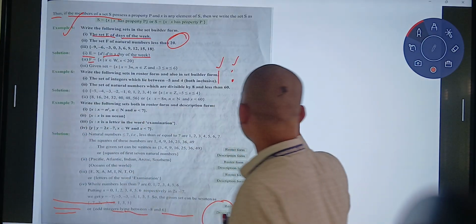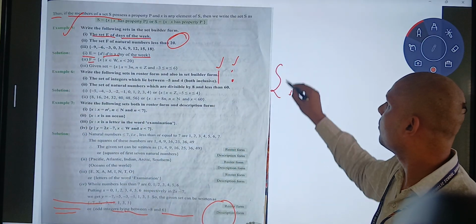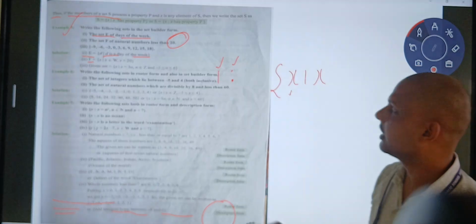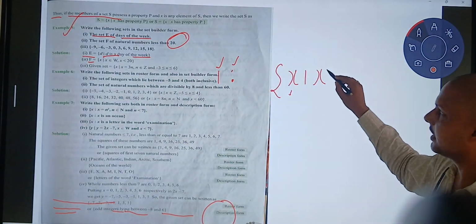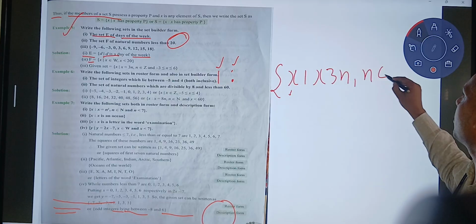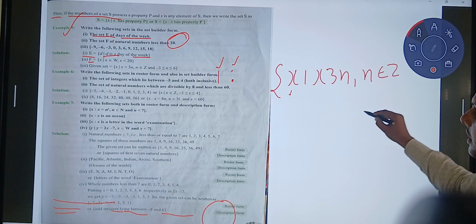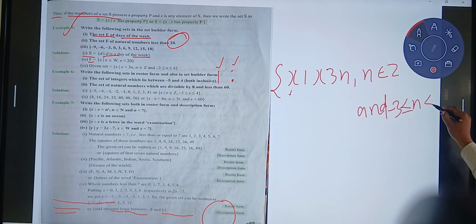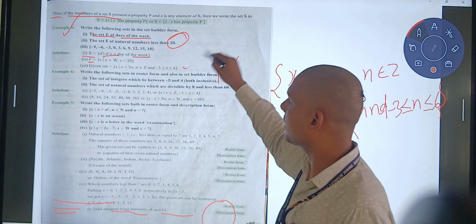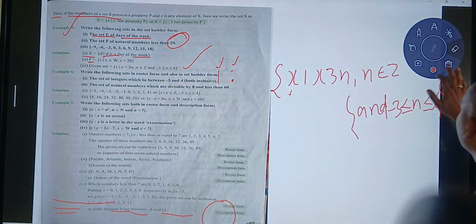The given set is equal to {x such that x is what? This is a multiple of 3, so we can write it as 3n, and n belongs to Z, meaning integers, and n is greater than or equal to -3 and less than or equal to 6}. Like that we will write. See the next example.